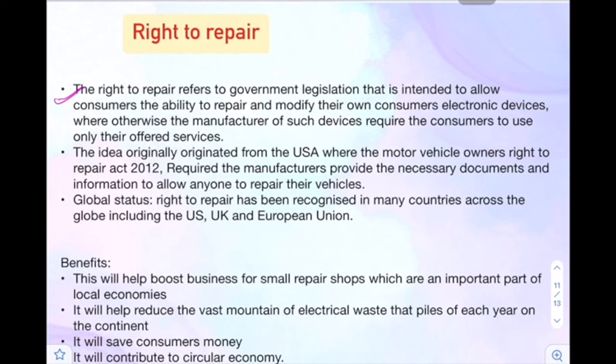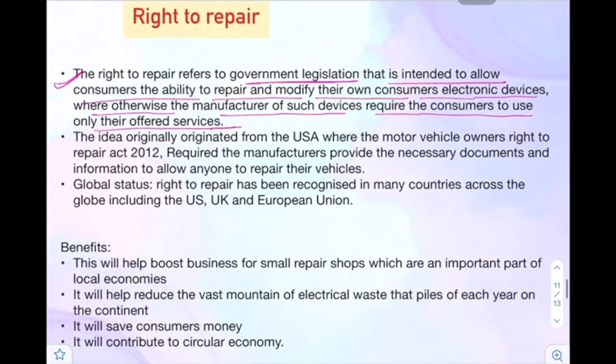So the right to repair refers to government legislation that is intended to allow consumers the ability to repair and modify their own electronic devices, where otherwise the manufacturer of such devices requires the consumers to use only their offered services, right? So this is where the right to repair comes in.